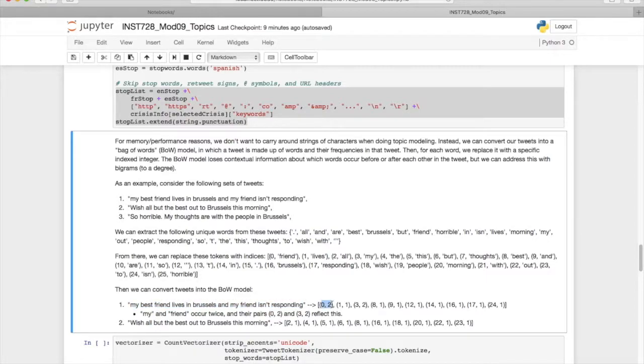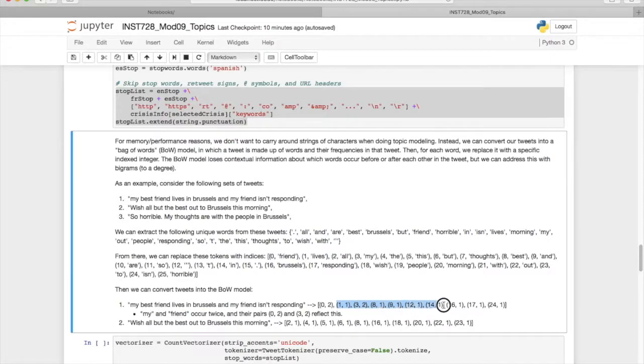The first token we'll look at is the token for friend. We'll see that has the index 0, so we'll show that here. And we see the word friend occurs twice. So this 0 refers to the word friend, and this 2 says the word friend occurs twice. Likewise, we have the index 3, which refers to the word my, which also occurs twice.